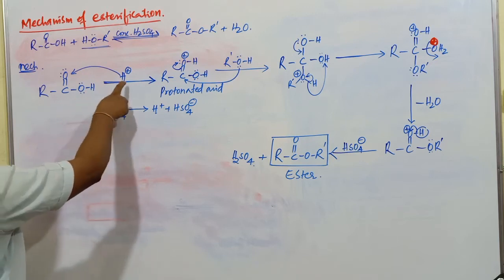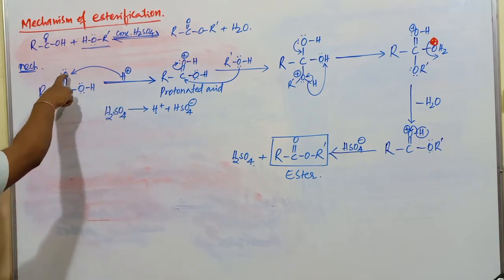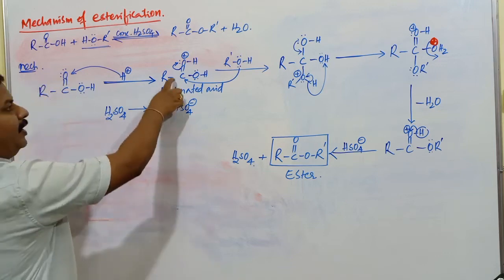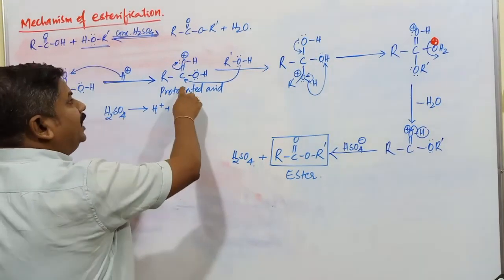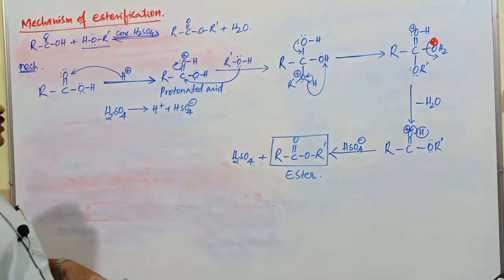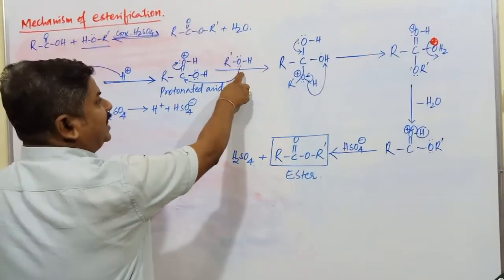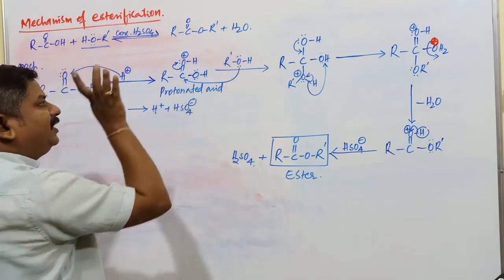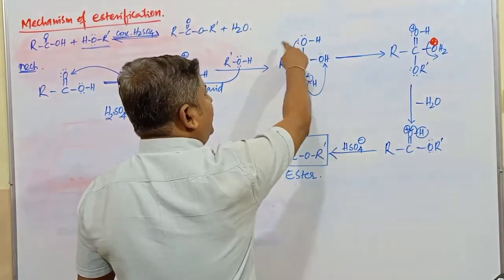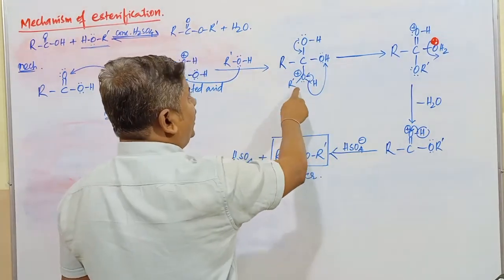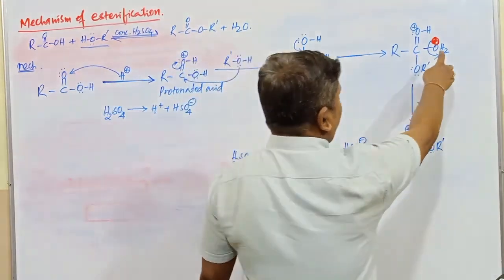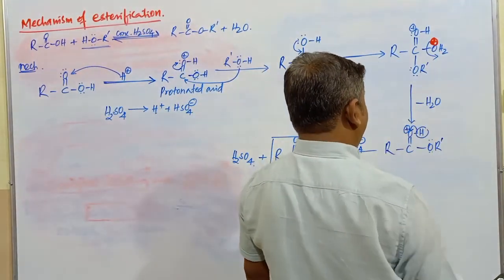First one, once again, attack of H plus ion takes place on the carbonyl oxygen atom. It forms a protonated acid compound. Then the nucleophilic attack: in the beginning of the class, I mentioned that alcohols act as nucleophiles due to cleavage of the oxygen and hydrogen bond. This nucleophilic attack takes place on this carbon atom, so it forms what is commonly called the intermediate state in this mechanism. The transfer of H plus ion takes place and that is eliminated as an H2O molecule in the next step.